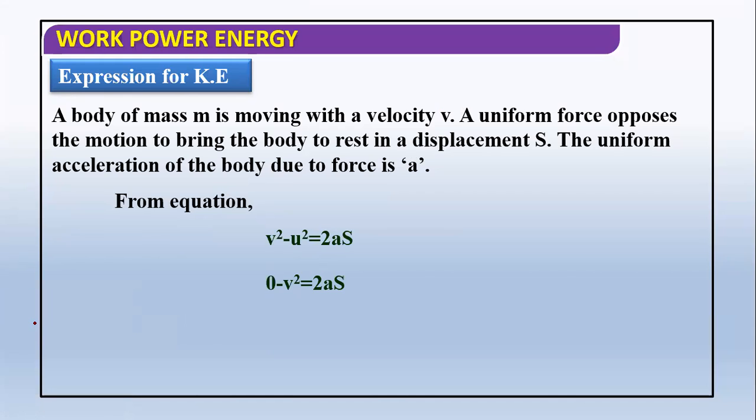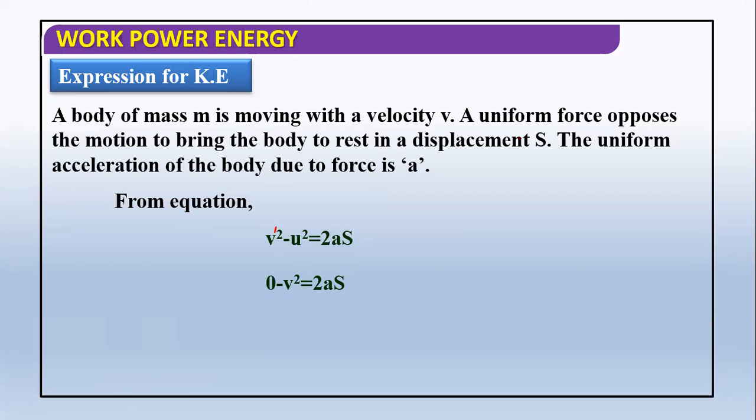So this we can write as v dash. Okay, v dash. So there will be no confusion now. Final velocity square minus initial velocity square equal to 2as. Initial velocity is given as v, final is 0. Finally the object is going to stop, if the object is opposed by some force.